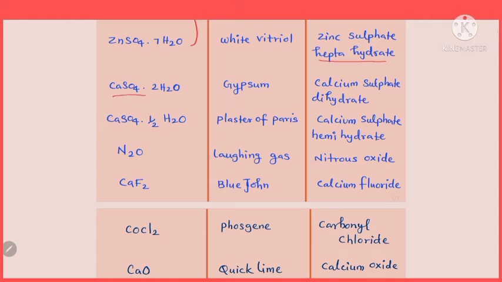The next one with formula CaSO4.2H2O, which has a common name gypsum. Its chemical name is calcium sulfate dihydrate. There are 2 water molecules, so that's called calcium sulfate dihydrate.